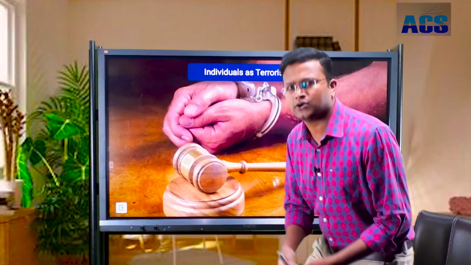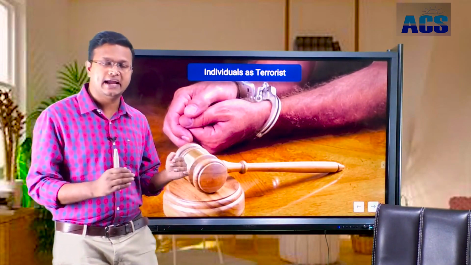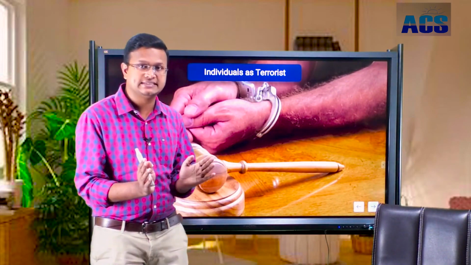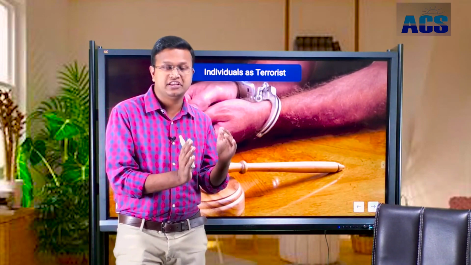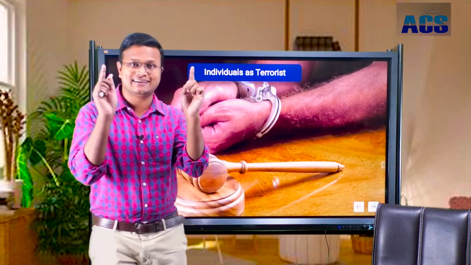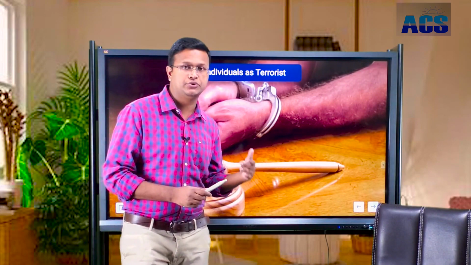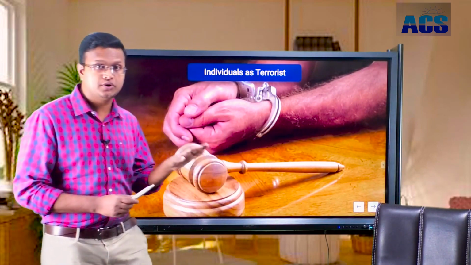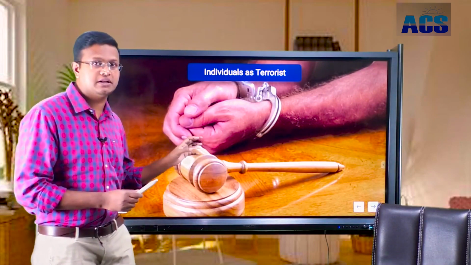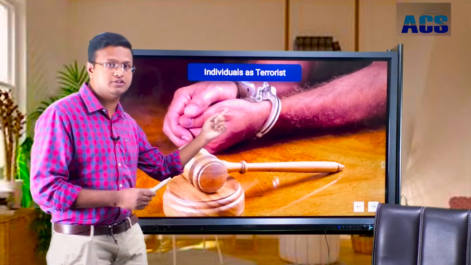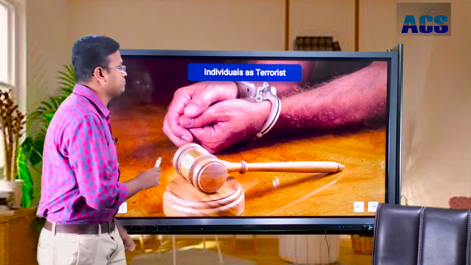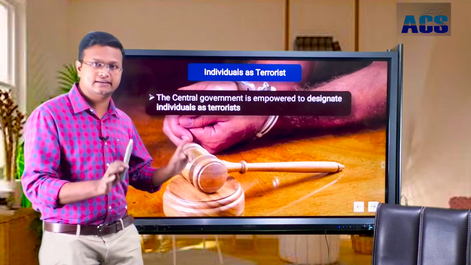First thing is that according to the UAPA Act, so far till 2019, the government had a power to declare an organization which is involved in any terrorist activity or any anti-national activity as a terrorist organization. But there was no power for the government of India to declare any person as a terrorist, or an individual terrorist. One of the most controversial provisions of this Amendment Act of 2019 was this one, that individuals can be declared by the government of India as a terrorist.